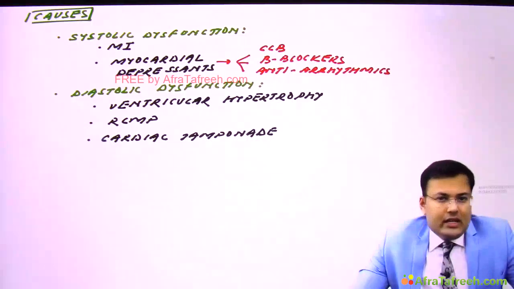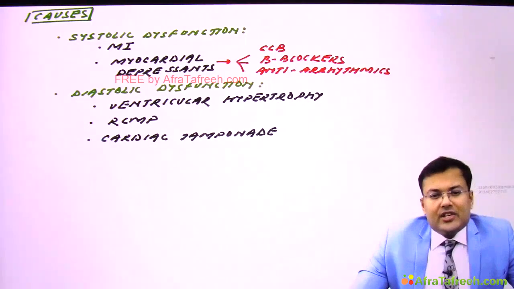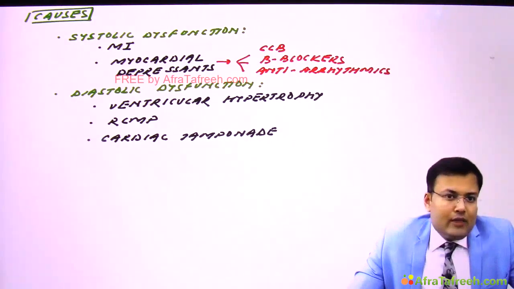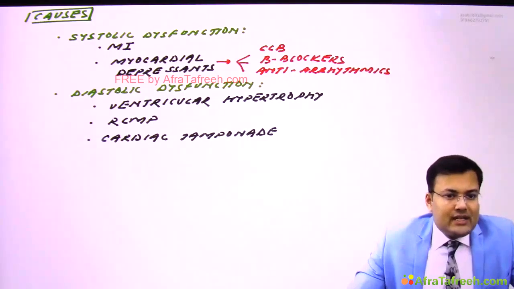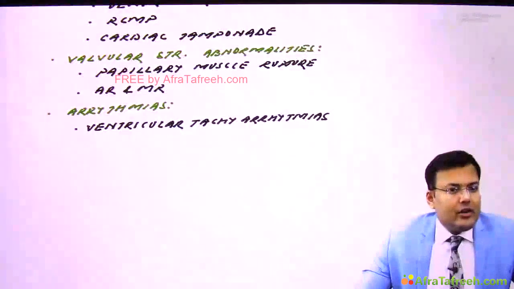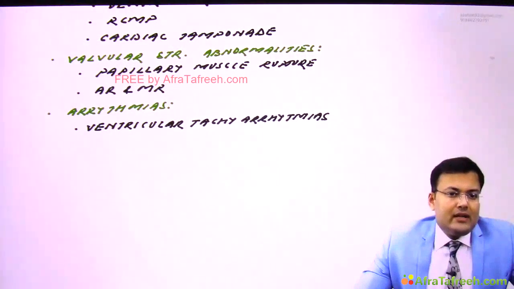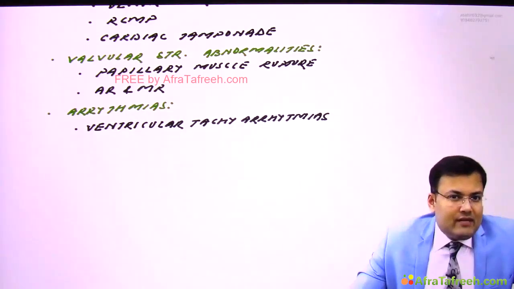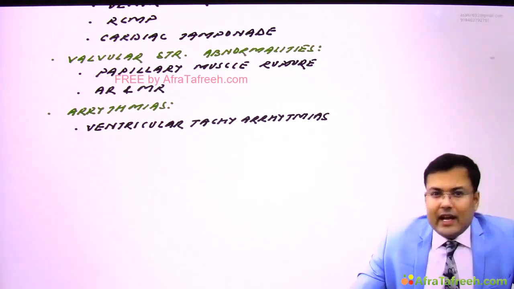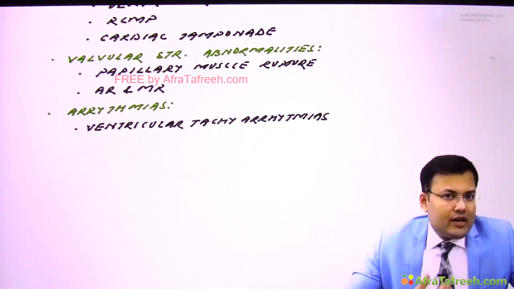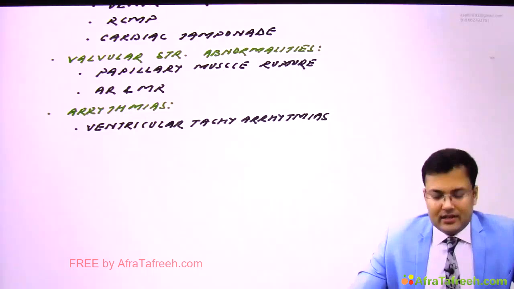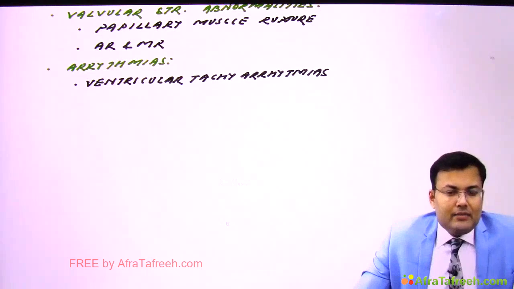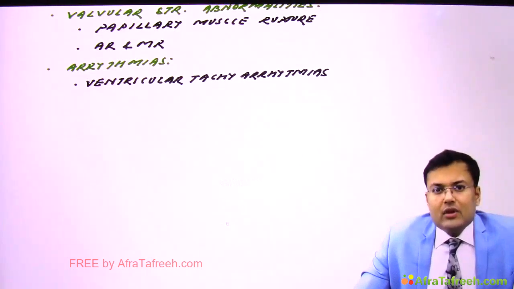Now see diastolic dysfunction. If the patient is having ventricular hypertrophy, restrictive cardiomyopathy, or cardiac tamponade. It can be caused by valvular structure abnormalities, like patients having papillary muscle rupture, or some kind of valvular abnormality like aortic valve regurgitation or mitral valve regurgitation, or patients having arrhythmia, especially ventricular arrhythmia. This also leads to cardiogenic shock.